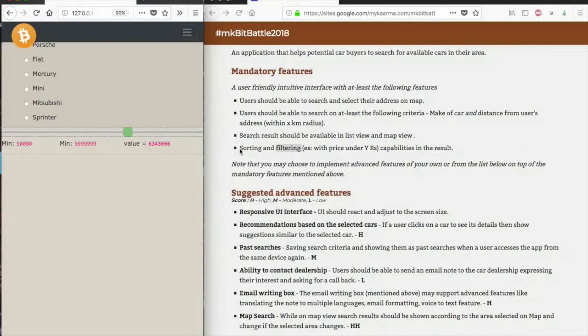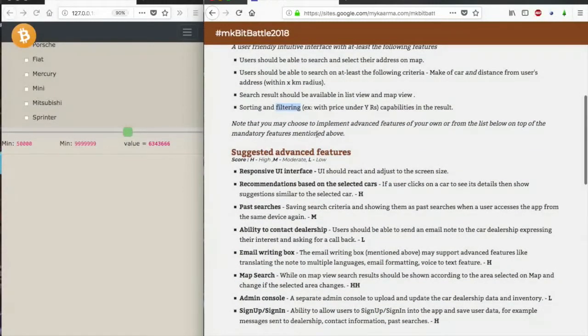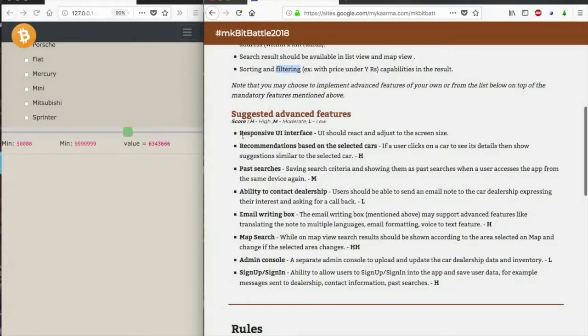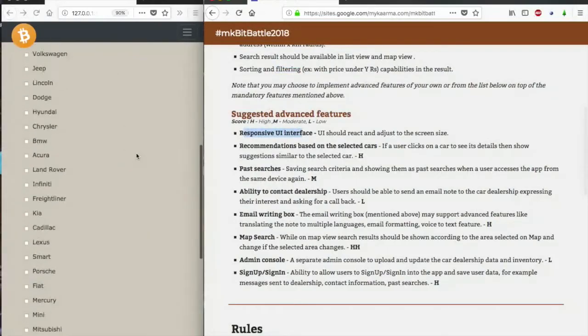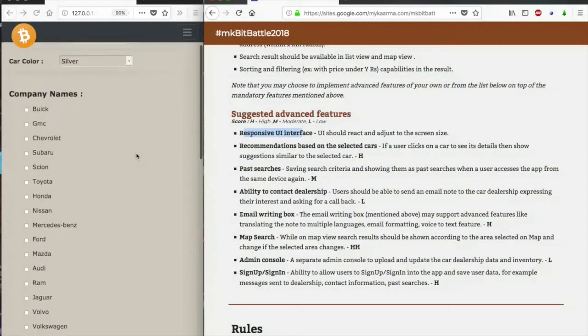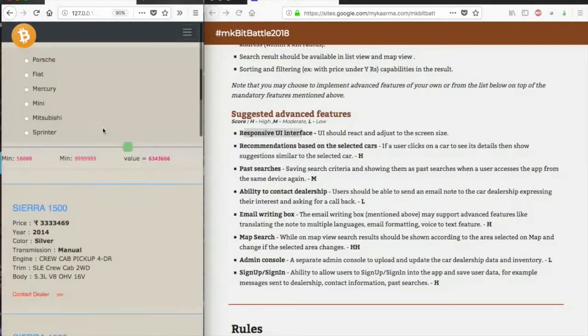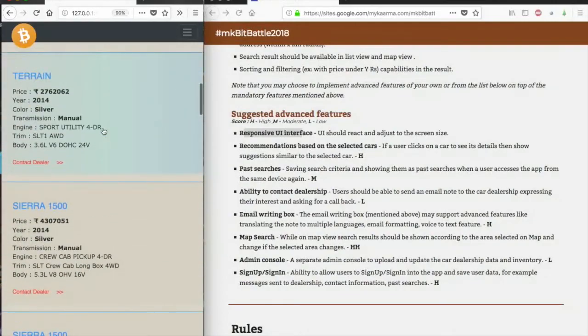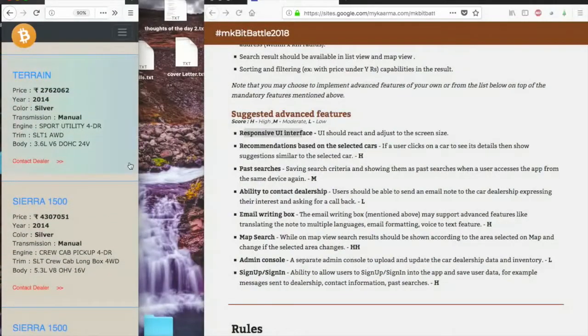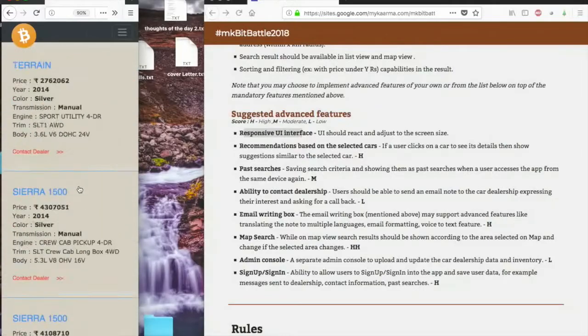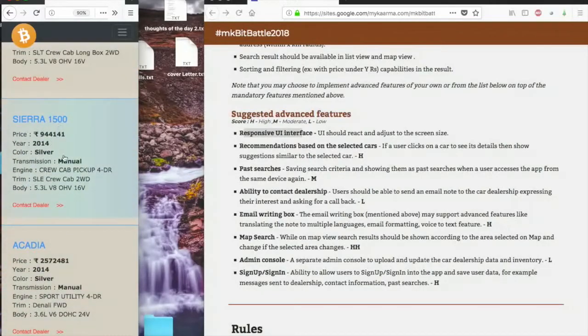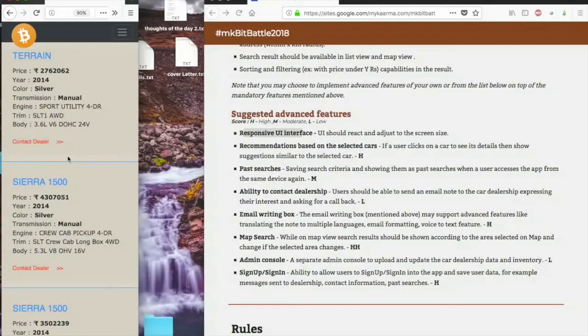So I have not done sorting, but I implemented the filtering, and these are some of the advanced features. So, responsive UI: as you can see, the UI is pretty responsive. If I again show you the car GMC, because GMC is the data set which is mostly uploaded in the TV, you can see all these, and I can decrease that too.